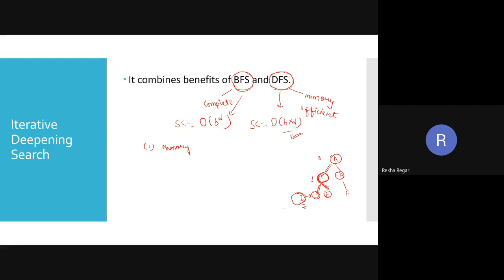So it's simply d times b. It means the tree has a branching factor b, and I have to store till depth d with that branching factor. So Harsh, you get it?